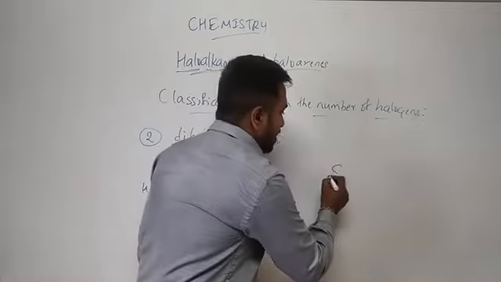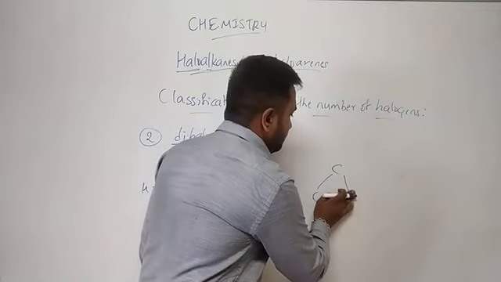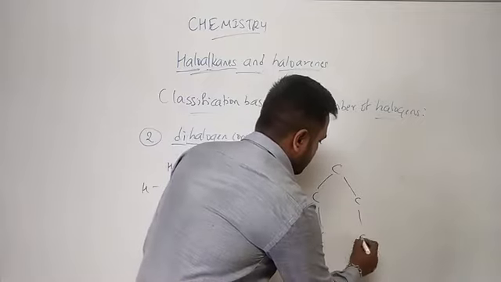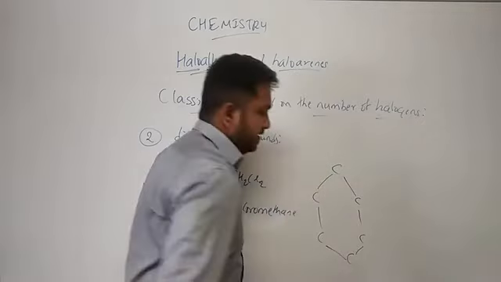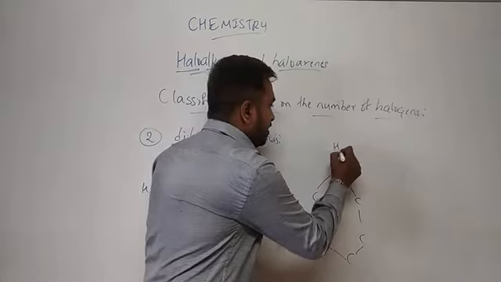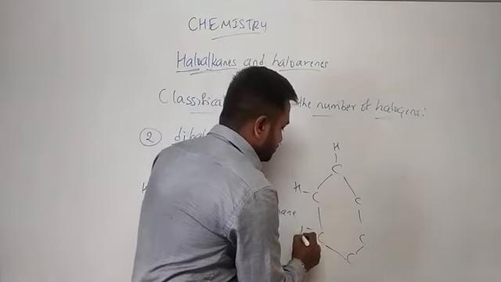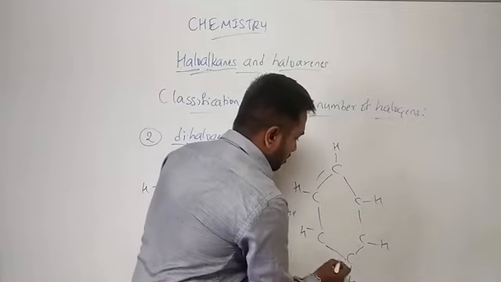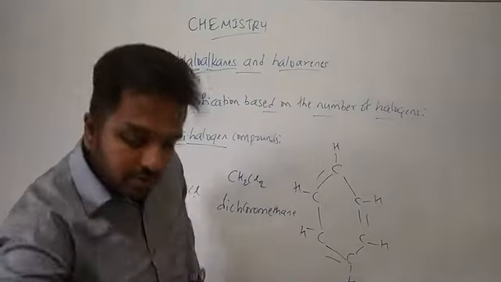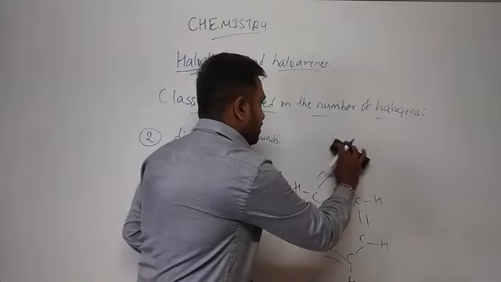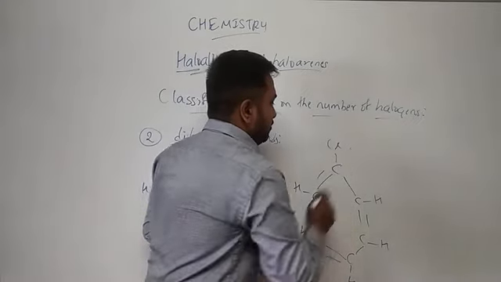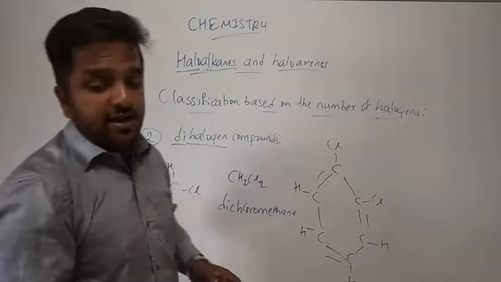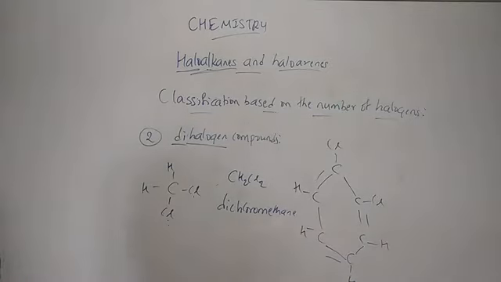So carbon, and we have hydrogens over here and alternating single and double bonds. Now two hydrogens will be replaced by two chlorine atoms, that is two halogens.